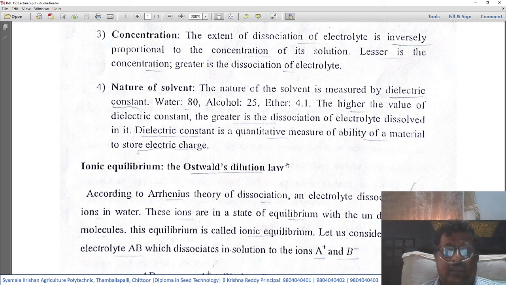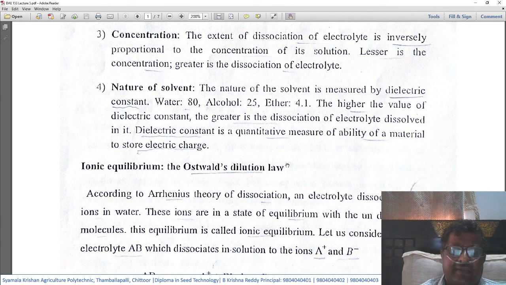The dielectric constant is a quantitative measure of the ability of a material to store electric charges. So the ability of a substance to store electric charges is reflected in its dielectric constant.